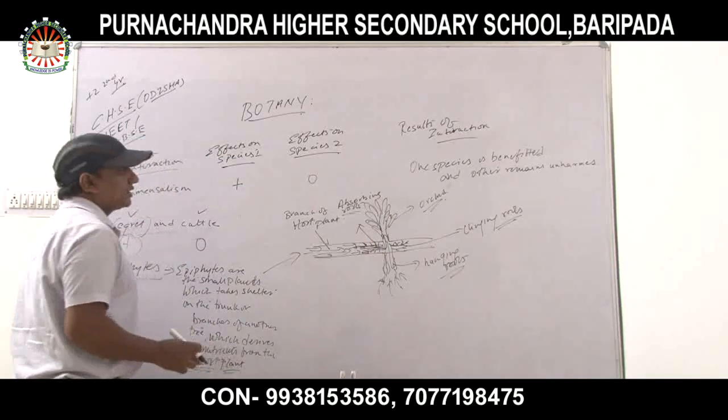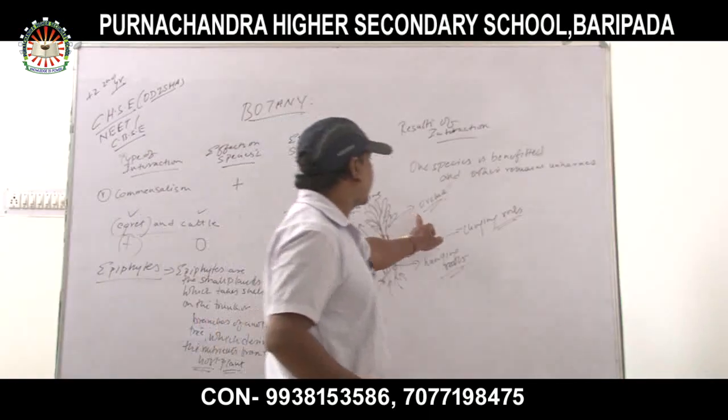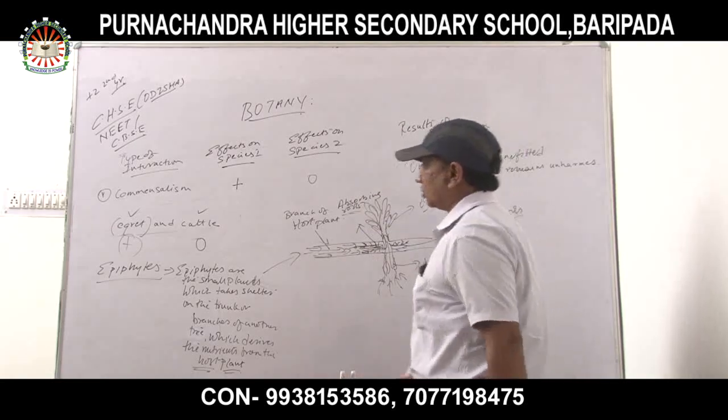That is the epiphyte plant. The main example of epiphytes is orchid. So these are epiphytes.